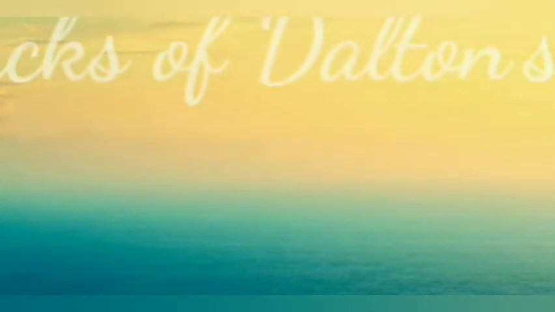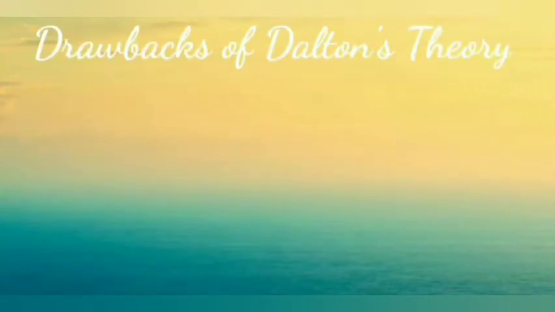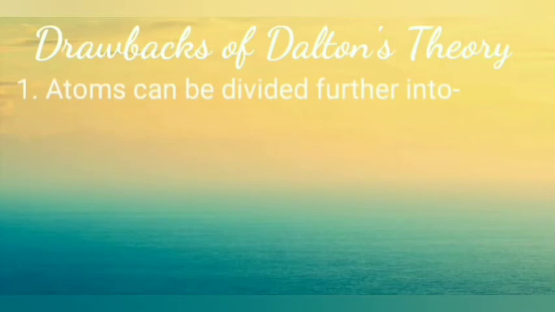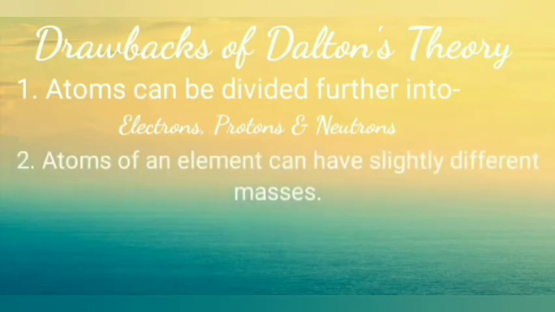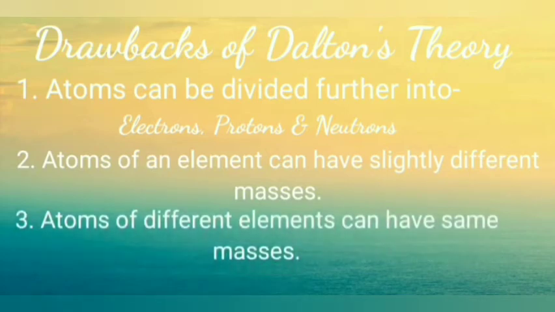Let's see the drawbacks of Dalton's theory. The first point says that an atom can also be divided into further smaller particles known as electrons, protons and neutrons. The second point says that atoms of the same element can also have different masses, meaning they can be different from each other. And the third point says that atoms of different elements may have some equal masses, that means they may have some similarities. So these were the problems in his theory.